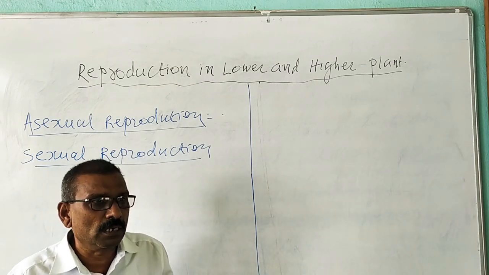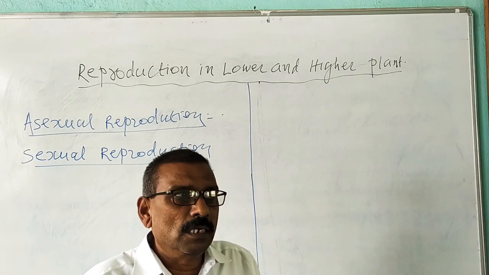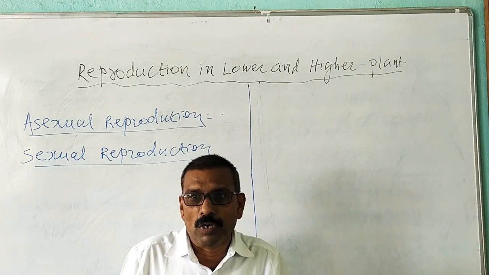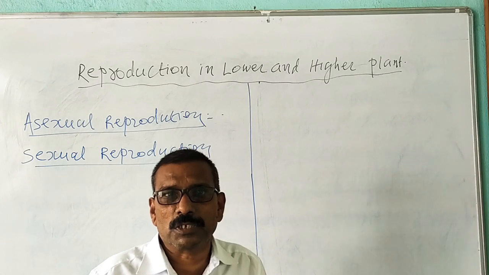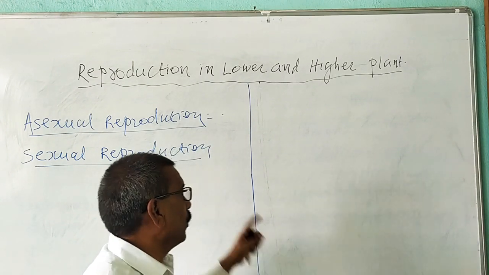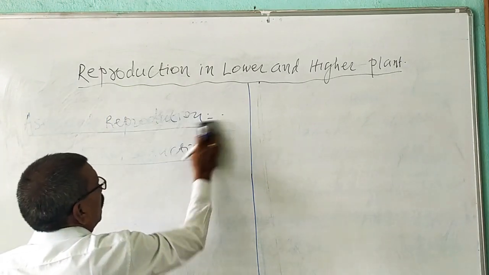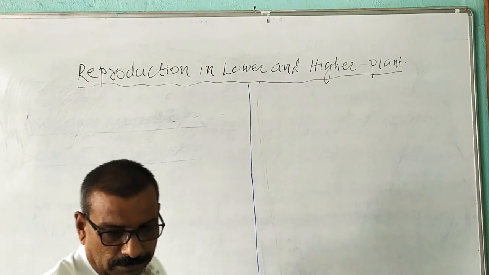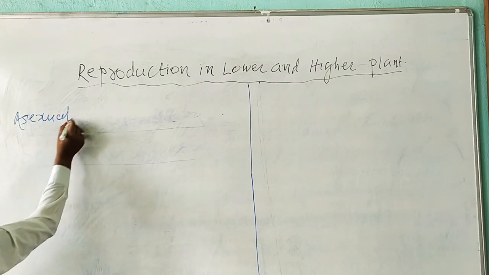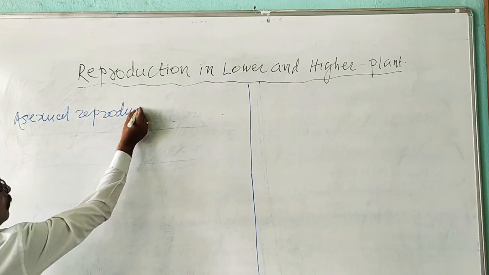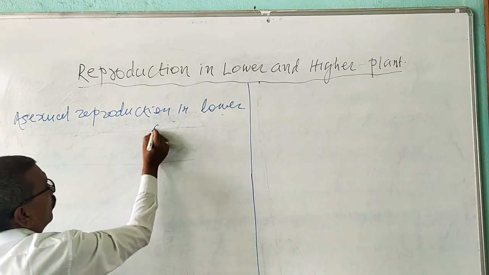During sexual reproduction, newly produced organisms show variations. Thus, sexual reproduction leads to the evolution. As newly produced organisms show variation, it helps in the process of evolution. Now, we are going to study asexual reproduction in some lower organism. Asexual reproduction in the lower organism.